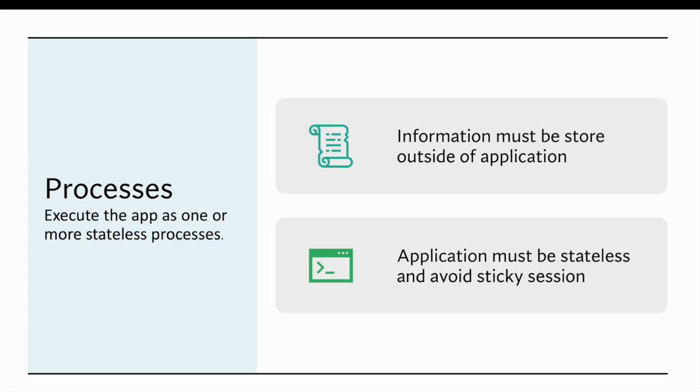Processes. Each process should be built in such a way that it does not store information. For example, a very simple case is that whenever a user logs in, you display the user's first name and last name. That information should not be stored inside the application.